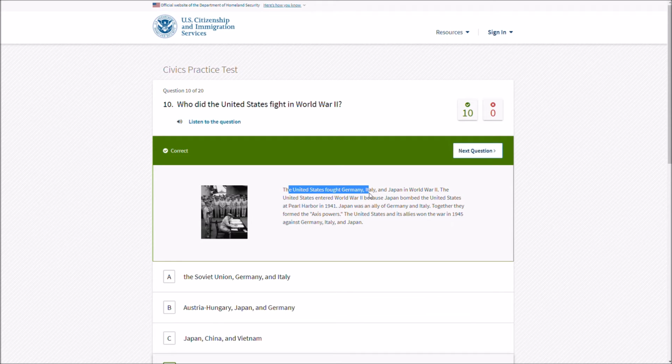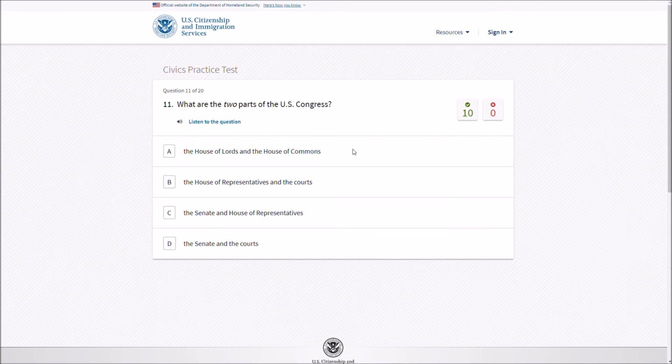The United States fought Germany, Italy, and Japan in World War II. The United States entered World War II because Japan bombed the United States at Pearl Harbor in 1941, December 7th? I don't know. Japan was an ally of Germany and Italy. Oh my goodness. Together they formed the Axis powers. The United States and the Allies won the war in 1945 against Germany, Italy, and Japan.